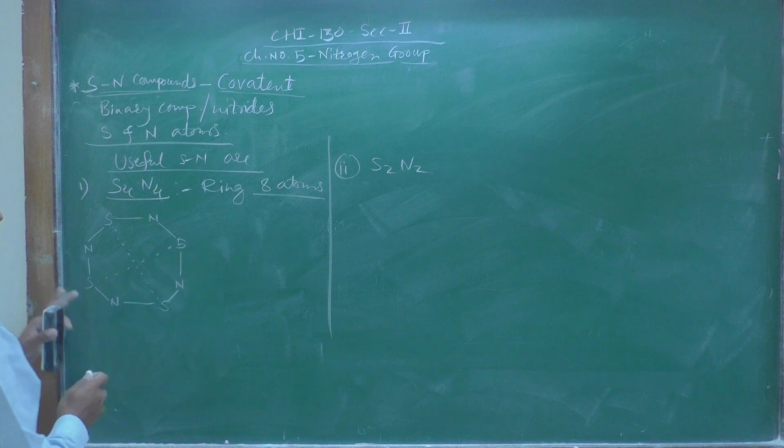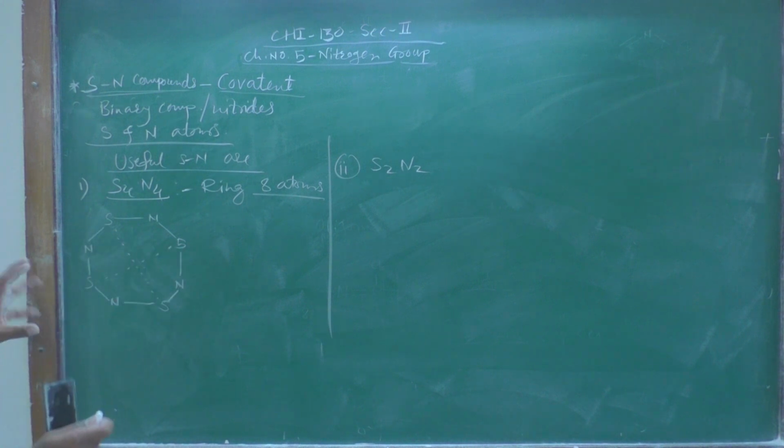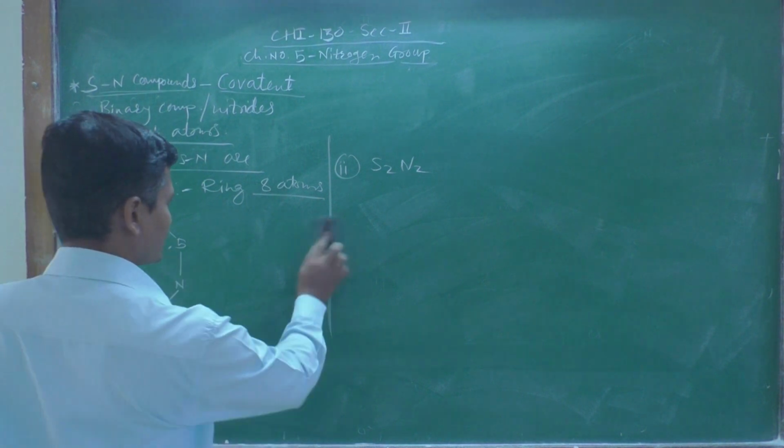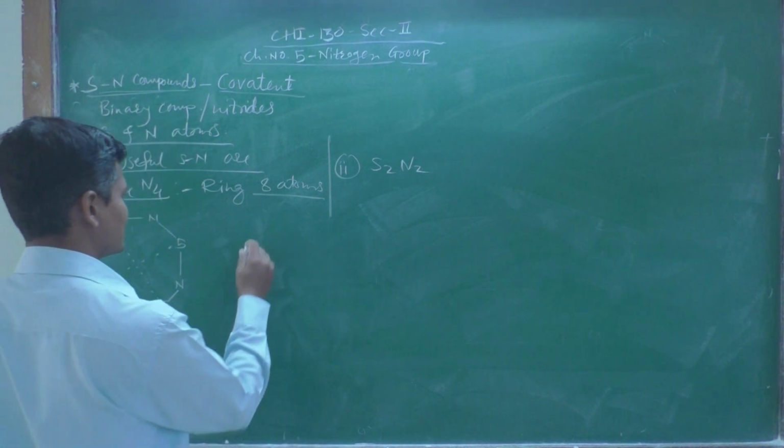So that is why this molecule is not a regular octagon, but somewhat twisted, and the structure will be like this.